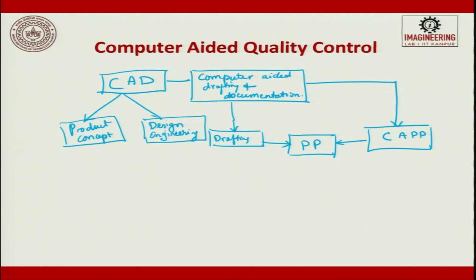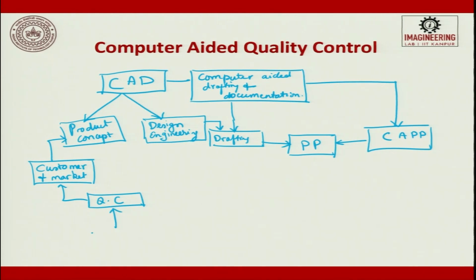Okay. And from design engineering, it goes to drafting. So, this product concept comes from customers and market. Here we talk about the QC, quality control, and here comes computer aided quality control. Look at it, how holistically it is all getting built.